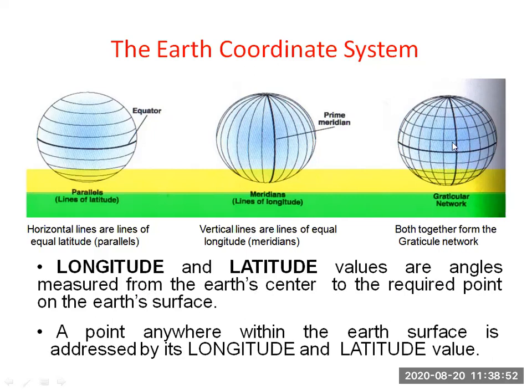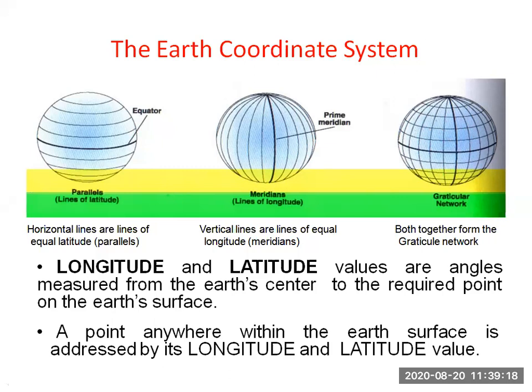See the third image, this is the center. From this point we are measuring the angles. Here written values are angles measured from the earth center to the required point on the earth surface. This is the center, like x-axis and y-axis, but rotational.